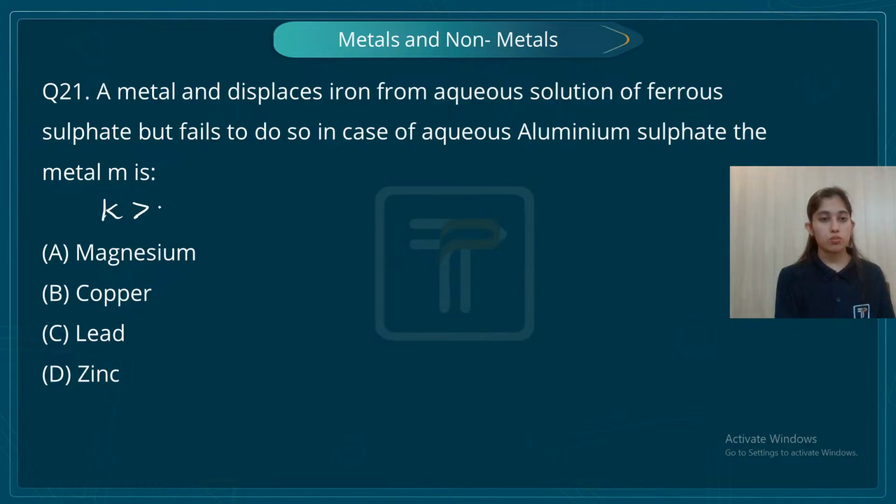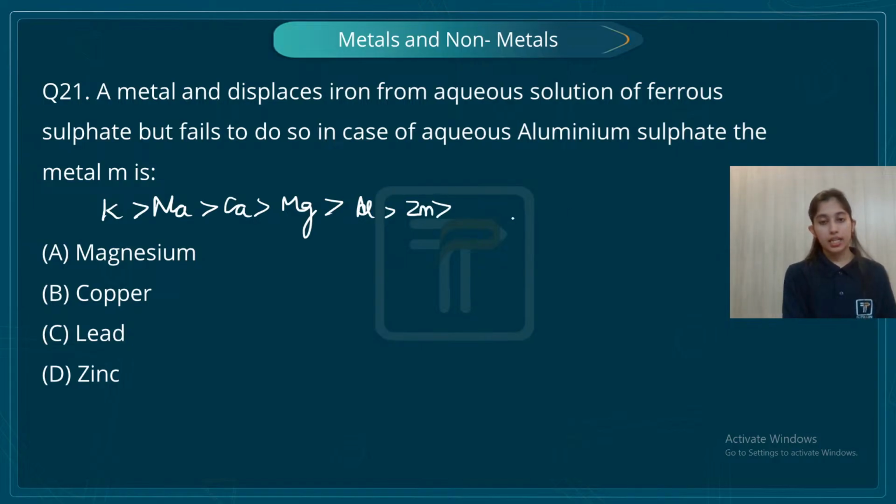Potassium, sodium, calcium, magnesium, aluminum, zinc, iron, lead, copper, then silver, then gold. Now I need up to this much, it's fine.